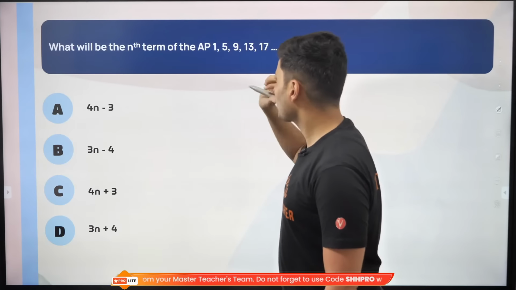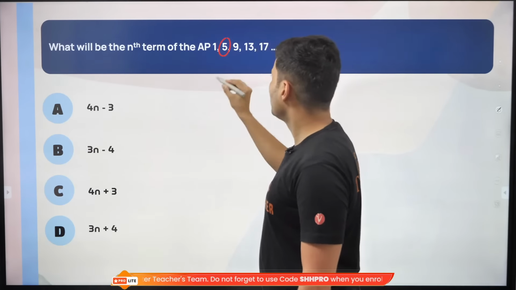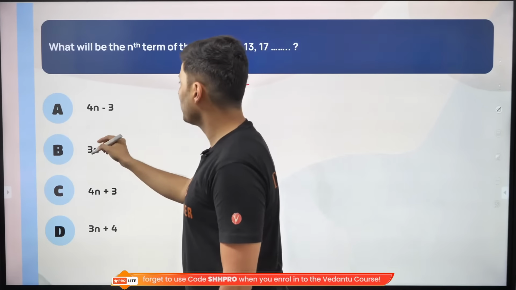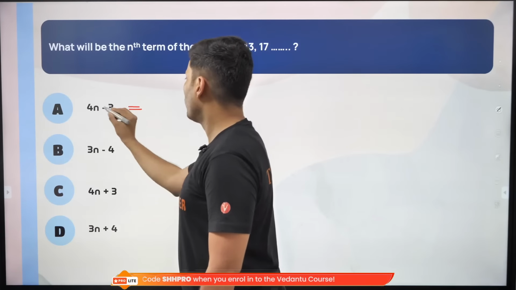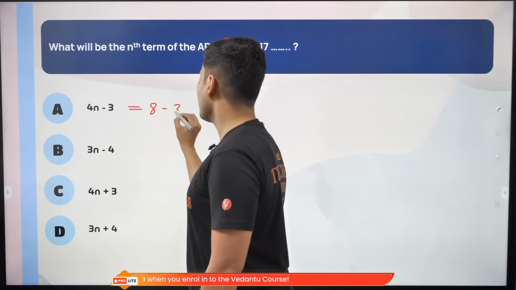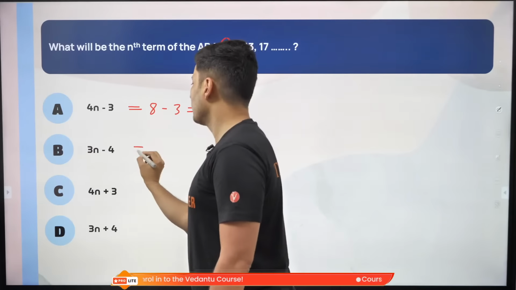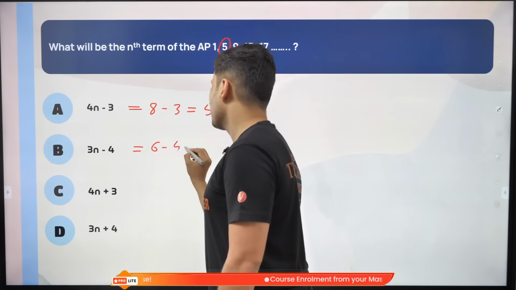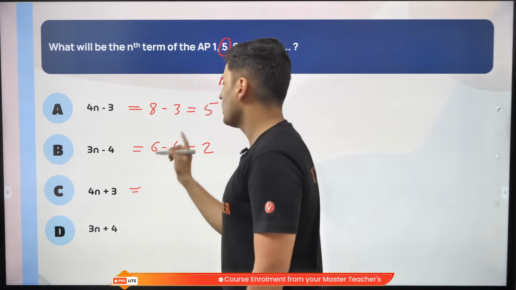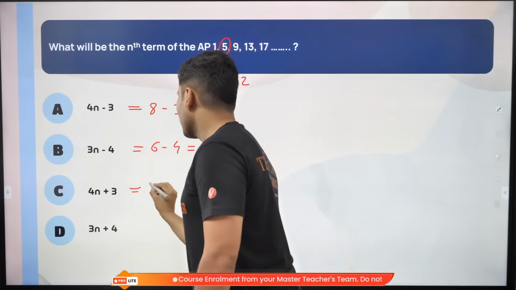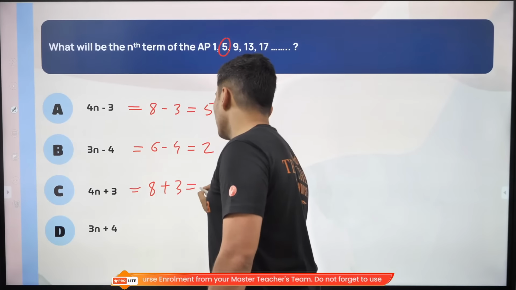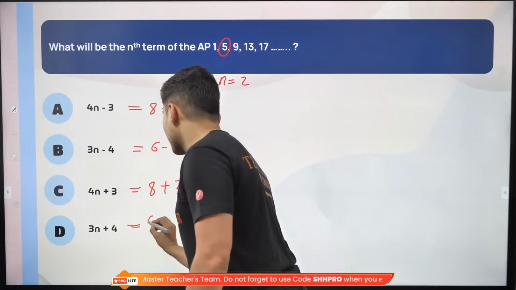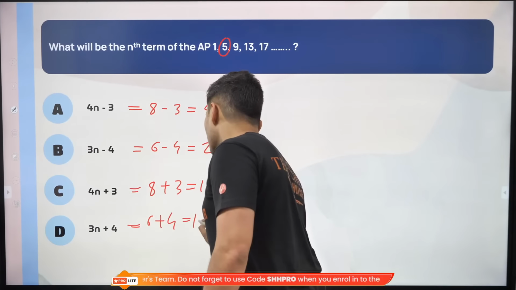Example, in this question, just try it for the second term only. Here the value of n will be 2. Try it out. Put n equal to 2 over here. 4 2s are 8, 8 minus 3 will be 5. Here put n equal to 2. 3 2s are 6, 6 minus 4 will be 2. Here put n equal to 2. 2 4s are 8, 8 plus 3 will be 11. Here if you put n equal to 2, 3 2s are 6 plus 4 will be 10.